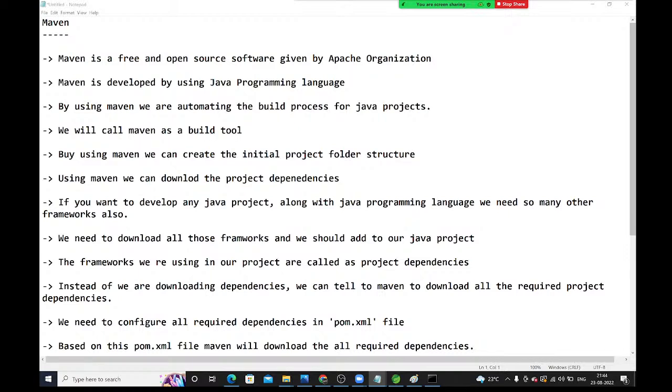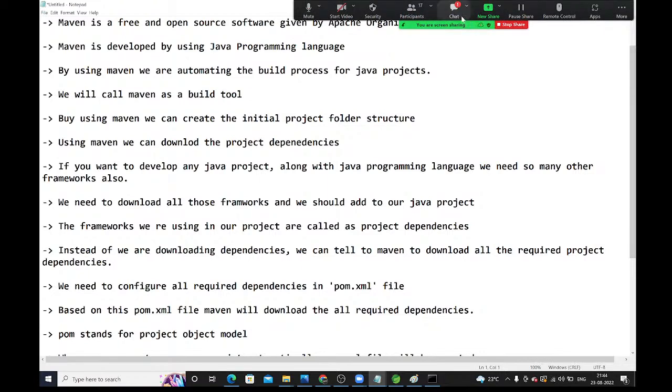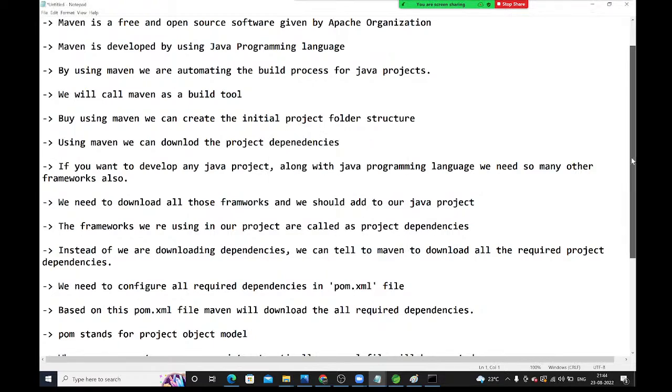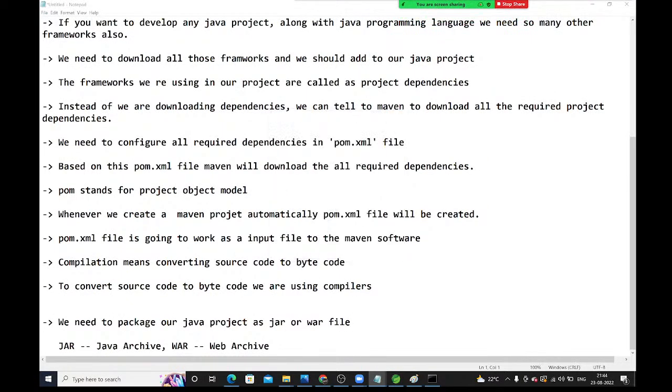Is it clear, guys? What is POM, guys? What does POM stand for? Project Object Model. Project Object Model, guys. Very good. Right, guys? In the next session, we will see how to install Maven. If you want to create a Maven project, first in your systems you should have Maven, Java, all these things. In tomorrow's session, I will explain how to install Maven and all.